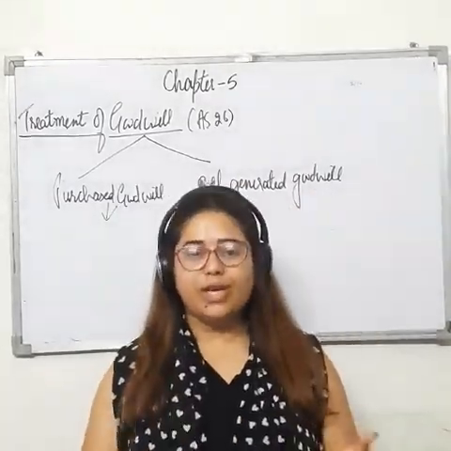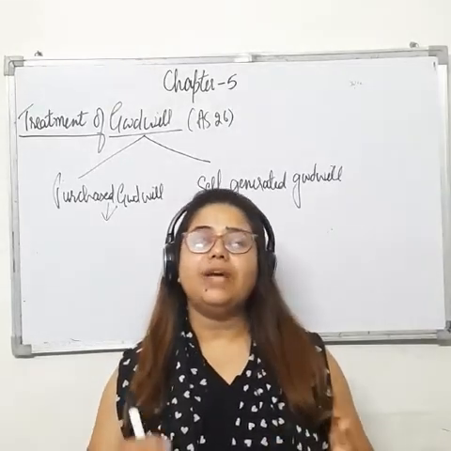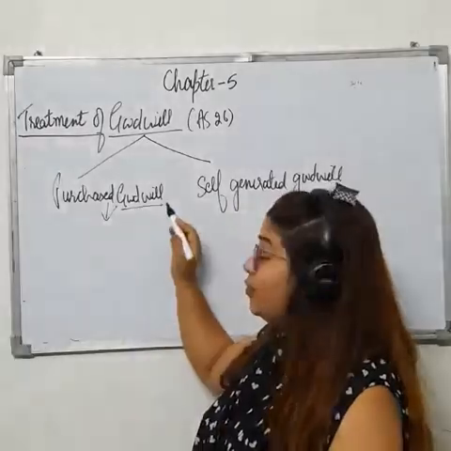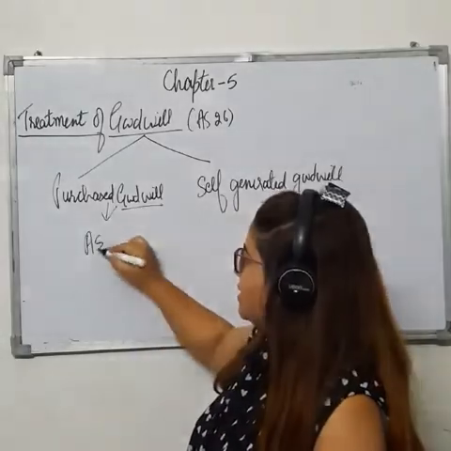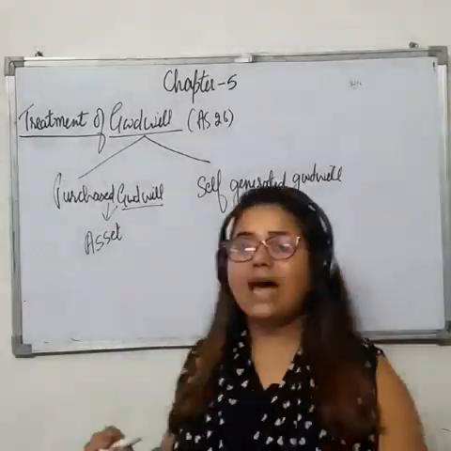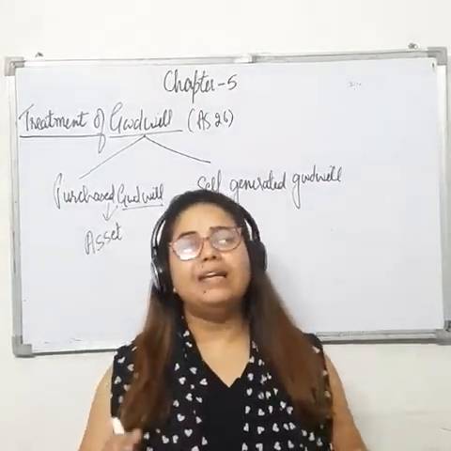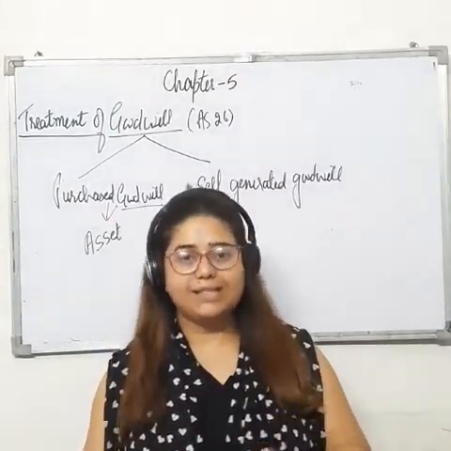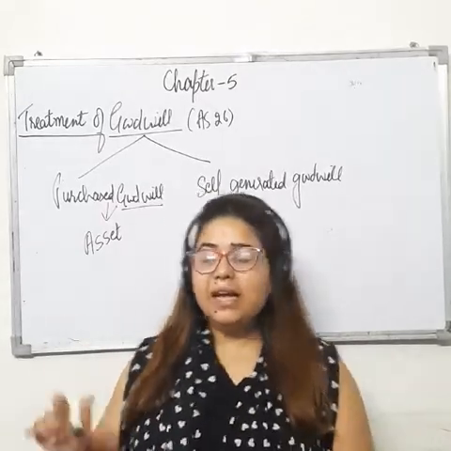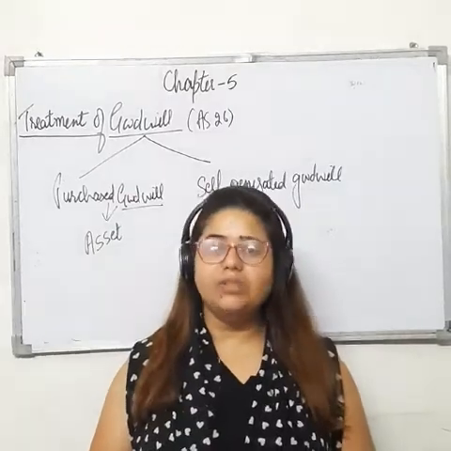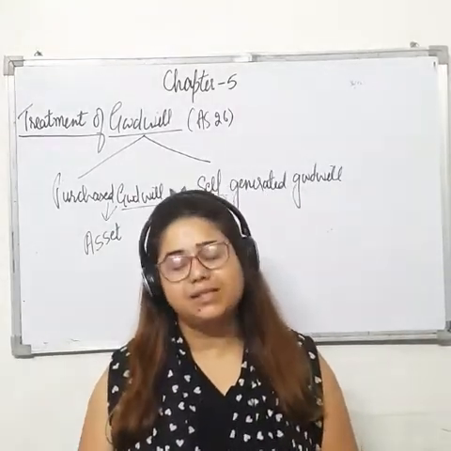See students, purchased goodwill means the goodwill for which we have received consideration. So when we receive consideration for goodwill, then goodwill becomes our asset. And when it becomes an asset, you all know that all the assets are recorded in the balance sheet, right? On the asset side. So basically, in case of purchased goodwill, we record goodwill in the books of accounts, means in the balance sheet on the asset side.